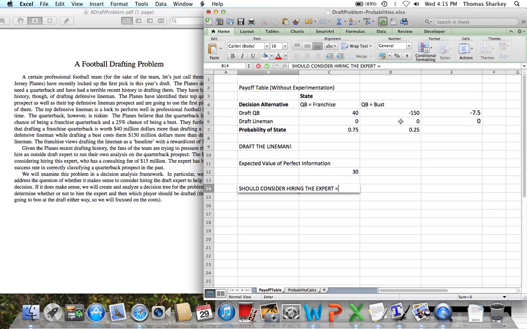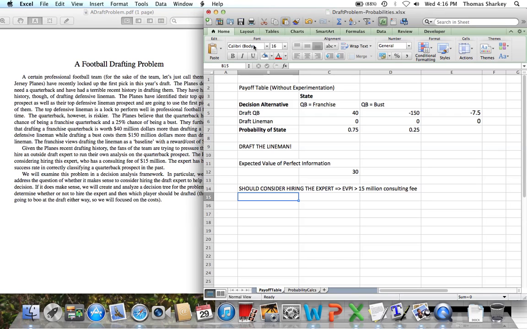And this is because the expected value of perfect information is greater than the $15 million consulting fee for this expert. So we know we're going to at least consider hiring the expert. We need to do some more work to know whether or not we're going to actually hire the consultant.